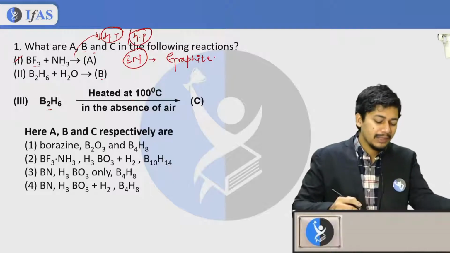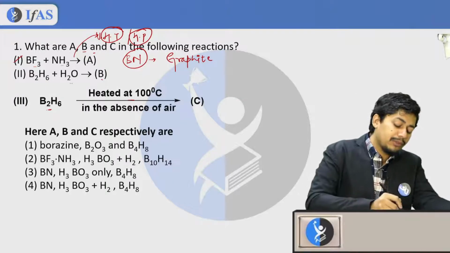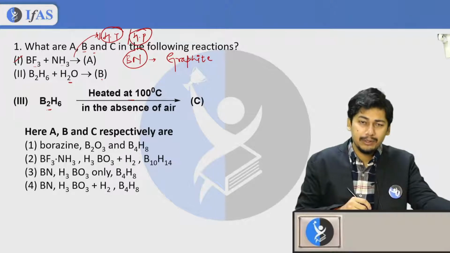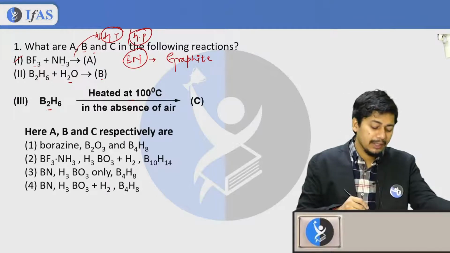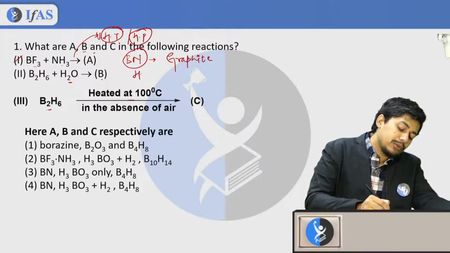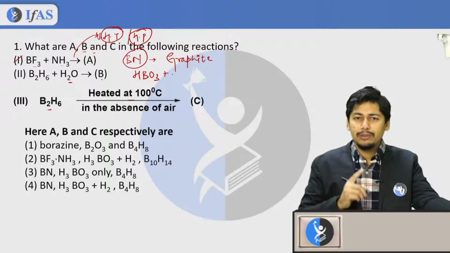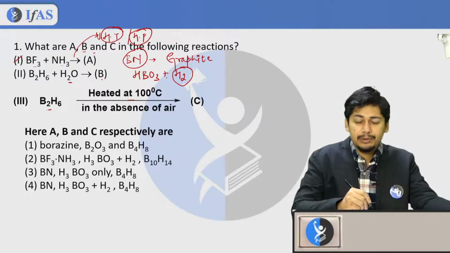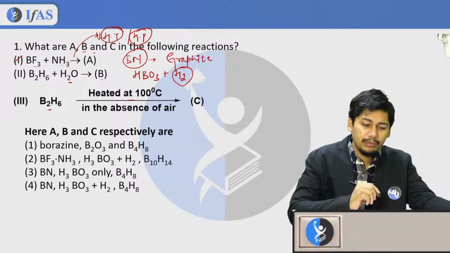The next reaction, B2H6, when we take it with H2O, what happens here? Formation of H3BO3 takes place, and along with that the byproduct is also very important.